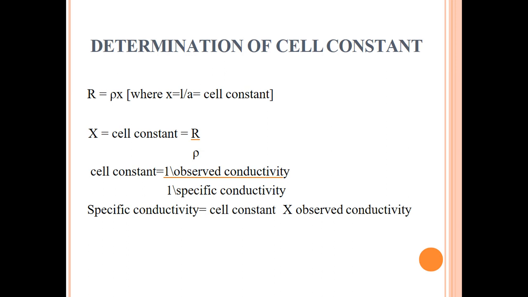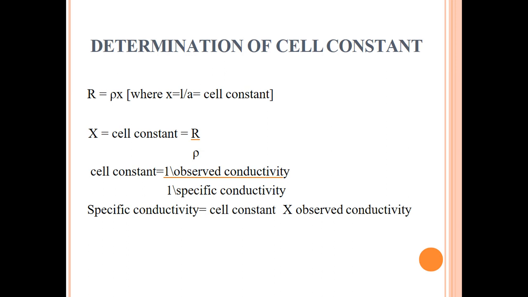So the cell constant is equal to, we know that R is resistance, which is reciprocal of the conductivity. So we can write 1 over observed conductivity for R, and delta, we know that this is the specific resistance. So we can say that this should be equal to reciprocal of the specific conductivity. So we can write 1 over specific conductivity in the place of delta.